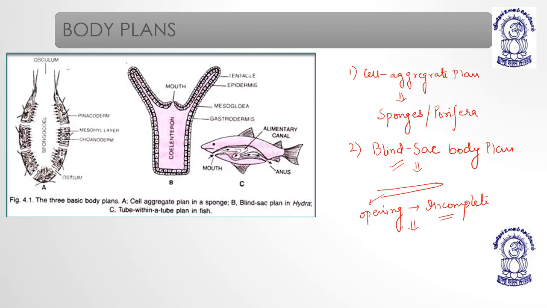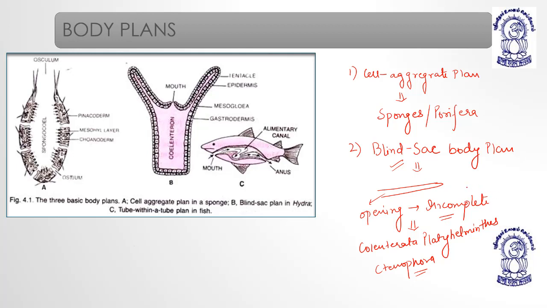Which phyla fall in this category? Coelenterata, Platyhelminthes, Ctenophora. They all belong to the blind sac body plan, as they have only one opening which works as both mouth and anus. Their digestive system is incomplete.